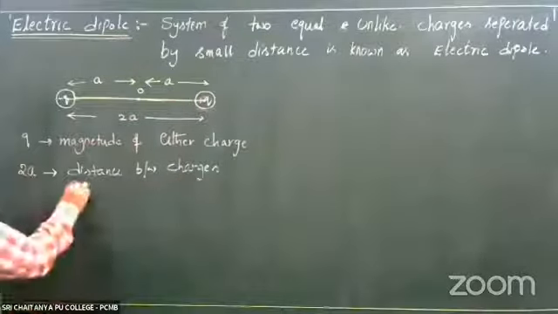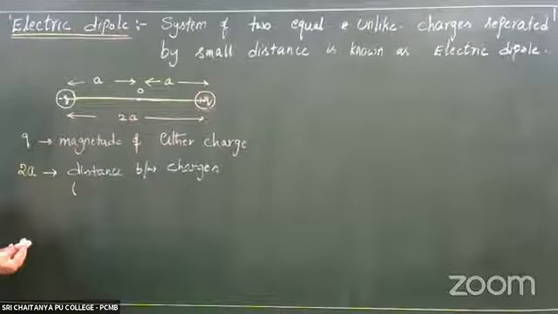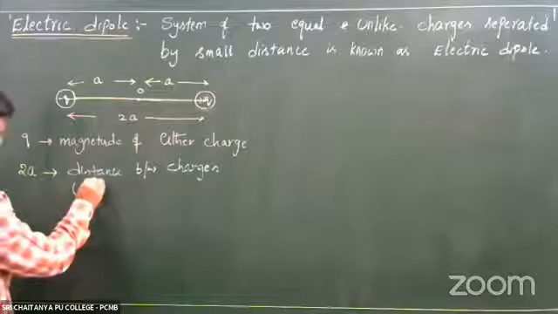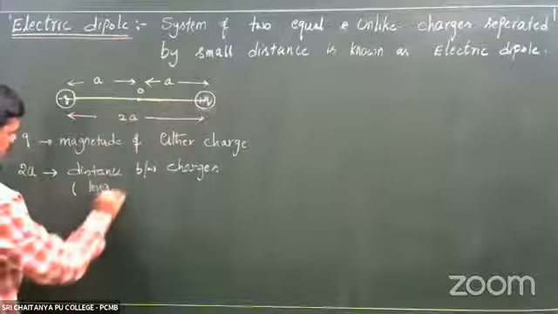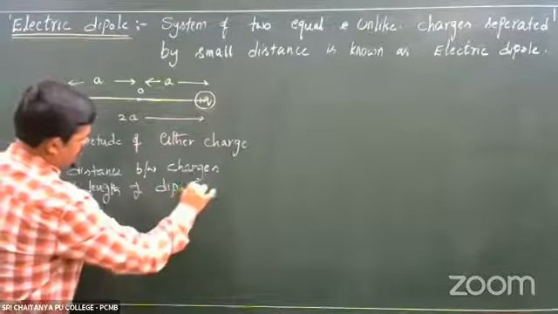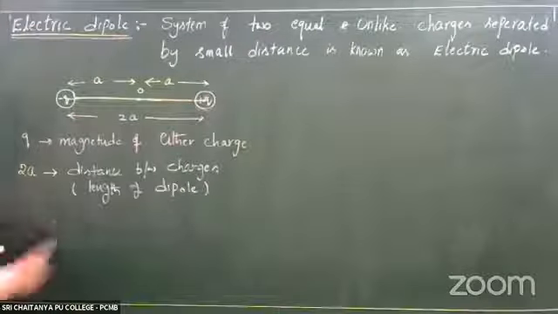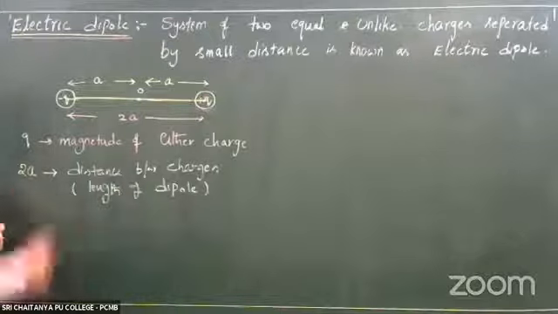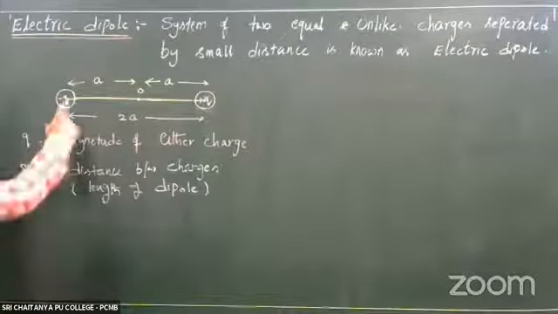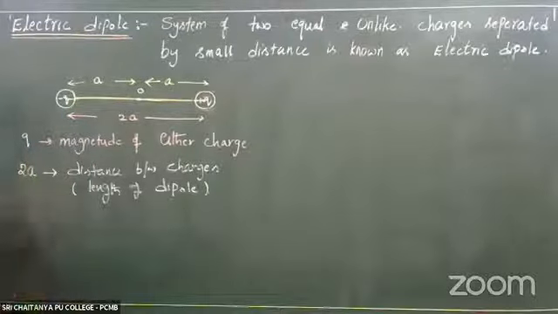It is called length of the dipole or dipole length. So in coming discussion, wherever this 2a comes, it is the length of the dipole. It is not simply a, it is 2a, right?